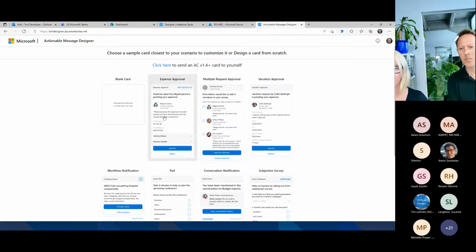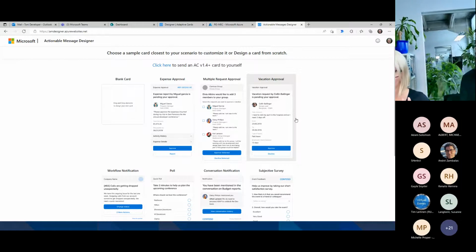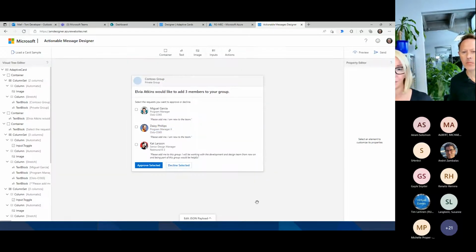And what you see here, those are the examples which are pre-built. And this is also one of the recommendations I would have for you: if you want to try out message cards and also actionable messages, start with the playground, look at it, and you can also copy it. Again, what you see here, this is what I showed you in the screenshot.